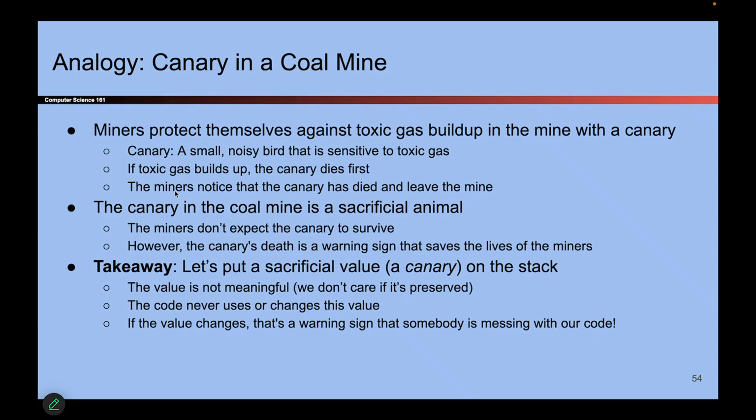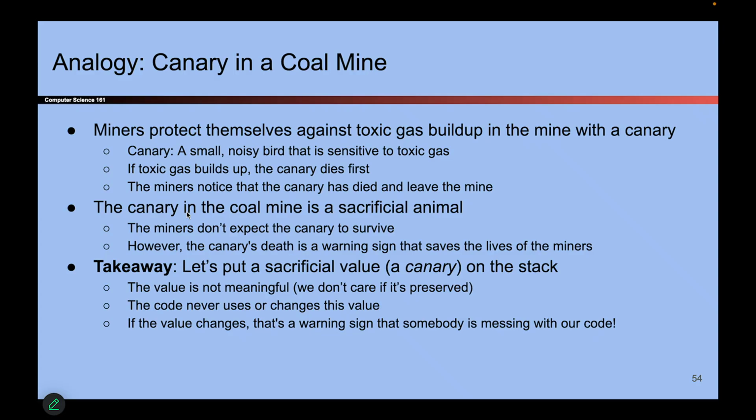And if the miners are working and they notice that the canary has fallen over, well then that's a sign that all the miners need to pack up and leave because there is a toxic gas leak. So what happened in this story is this canary, we didn't really expect it to survive the whole story. It's kind of morbid, but it's true. The canary was really sacrificial. We brought it into the mine not because we wanted it to survive, but because we wanted it to be a warning for all the other miners to leave.